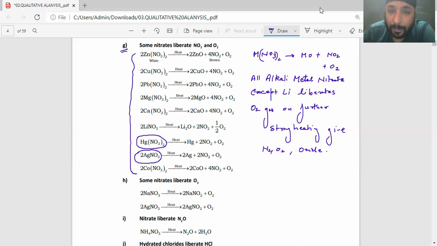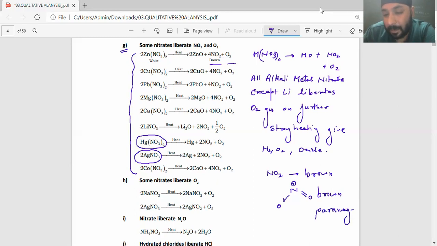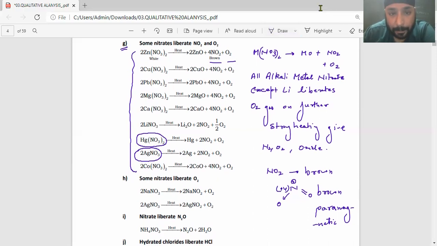Everyone here is giving NO2 gas plus oxygen gas, and one more thing, NO2 gas is brown in color, having a structure like this, an odd electron species, right? A free radical, you can say, and it's brown and paramagnetic in nature. One more thing, the oxidation state is +4, so it can act as both oxidizing agent as well as reducing agent. Some extra points based on the things. Okay, shall we move ahead now?